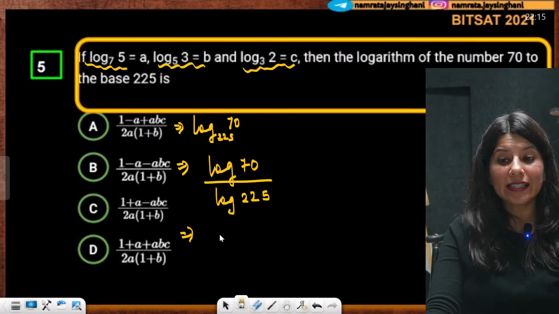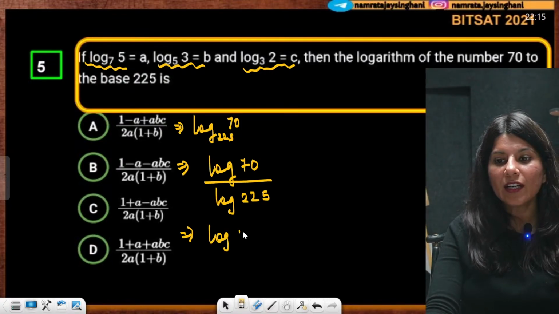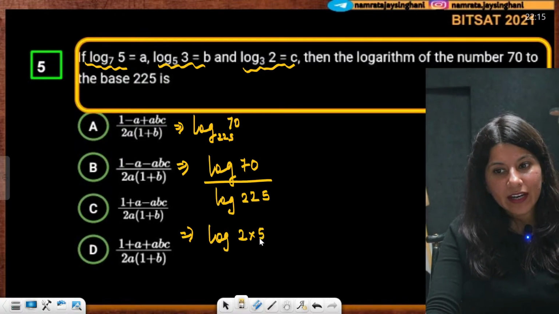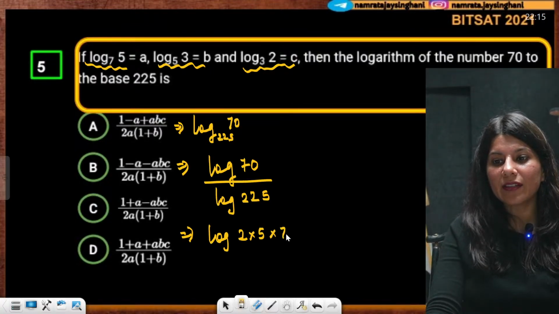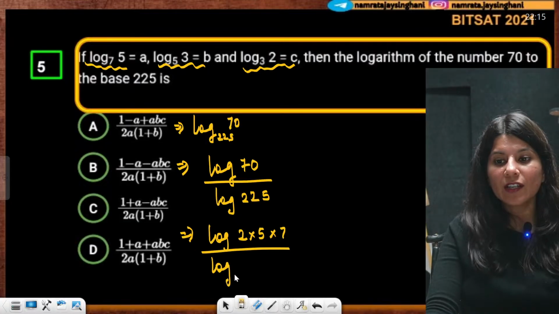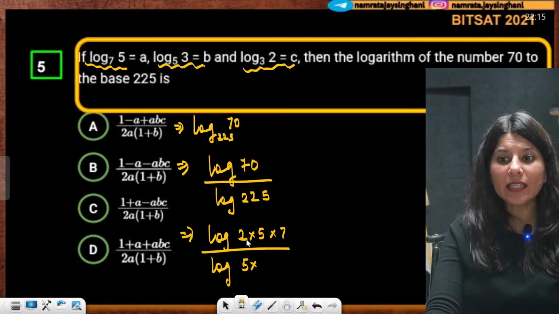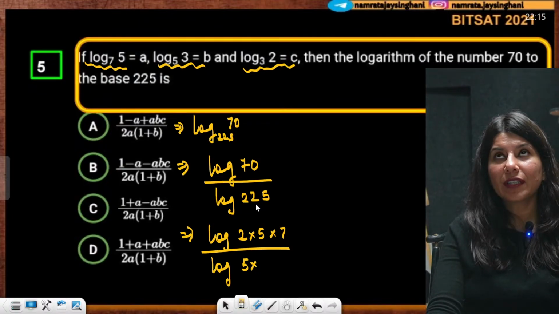Okay, now log 70 will be what? Prime factorization of 70 will be 2 multiply 5 multiply 7. 7 5s are 35, 35 into 2. Whole upon log 225. So 225 is going to give you 5 multiply, so this is 45.